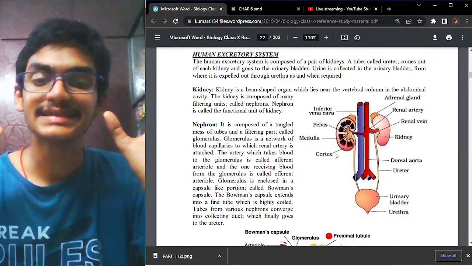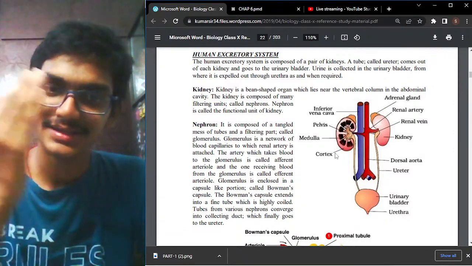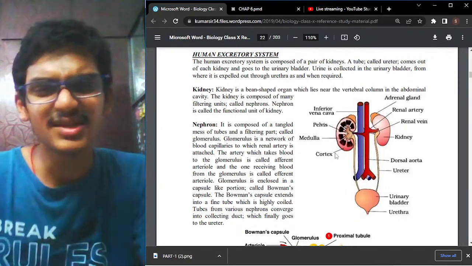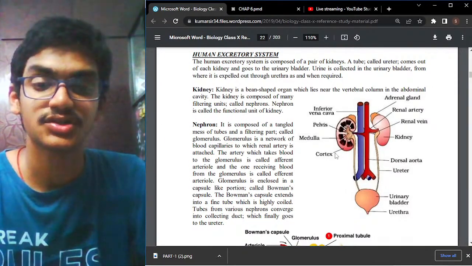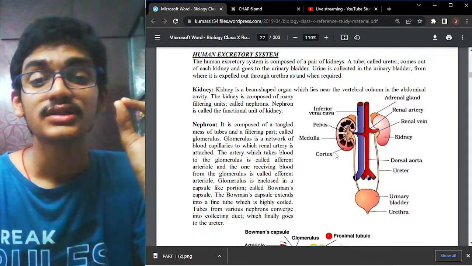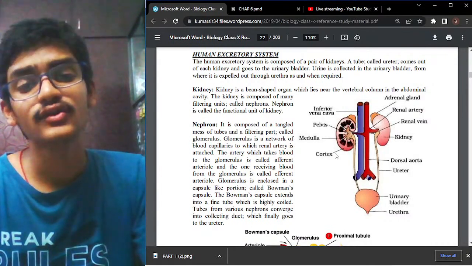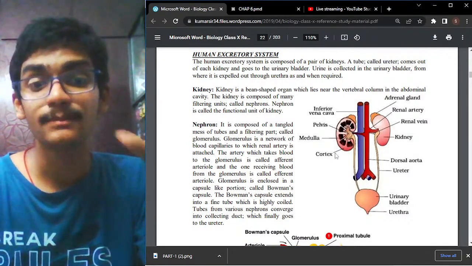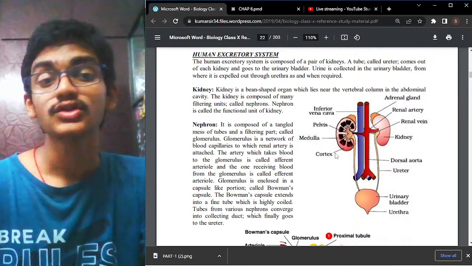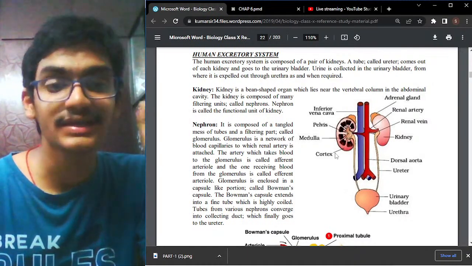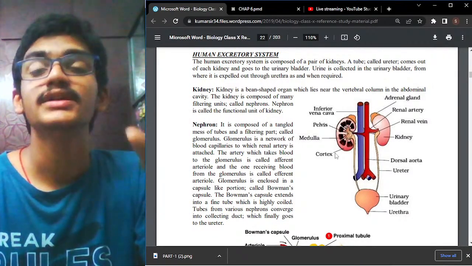So the kidney is in the form of a bean-shaped structure. As you can see, the kidney shape is in the form of a bean. And in these kidneys we have some very small functional units called nephrons. These nephrons are the ones which actually help us in the formation of urine. So what are actually these nephrons? Nephrons are nothing but the functional units of the kidneys.